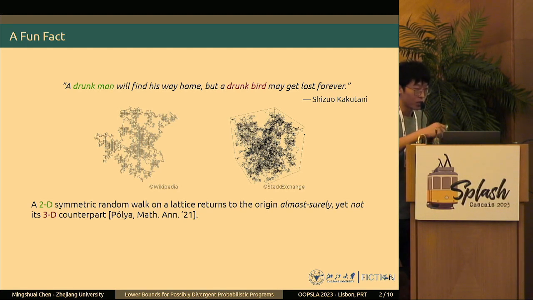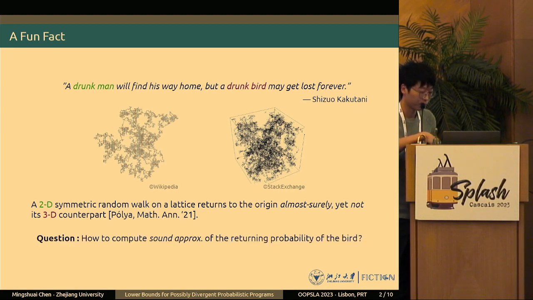In fact, the precise probability that a drunk bird can return home is rather involved to compute. And hence, it is natural to ask the question: can we give some sound approximations of quantities like the probability of returning home? In our paper, we provide such a mechanism to answer questions about such quantities from the perspective of computer science. There, we model random walks, or stochastic processes, as probabilistic programs, and the behavior of returning to the origin as termination by violating some loop guards.